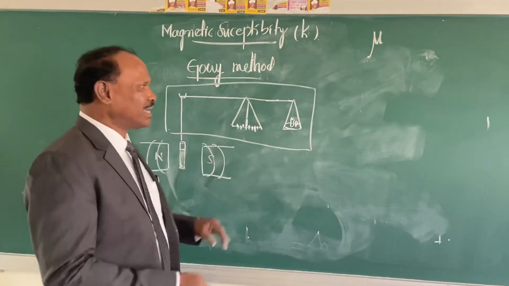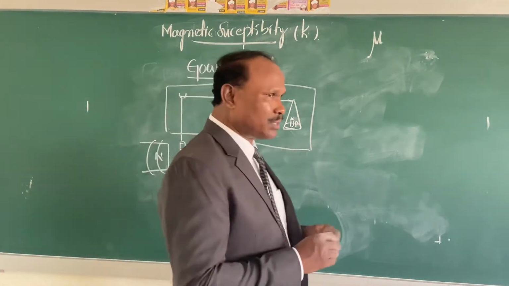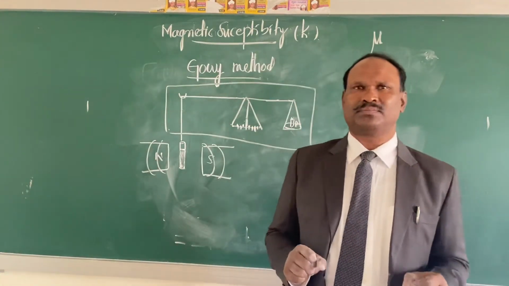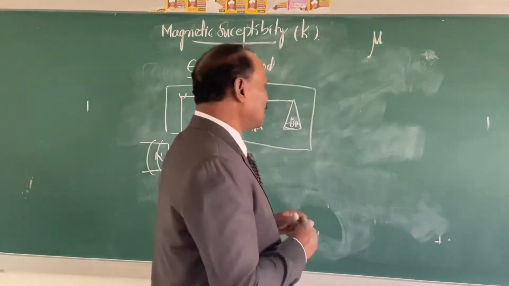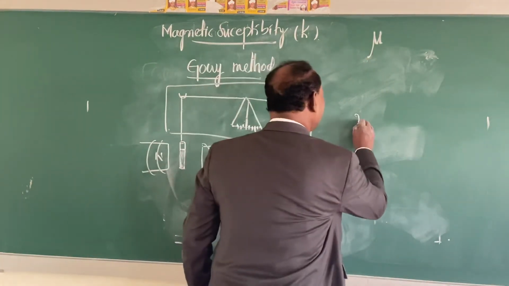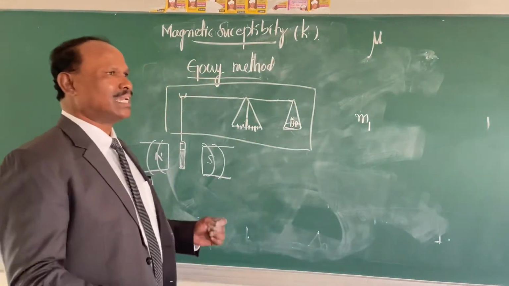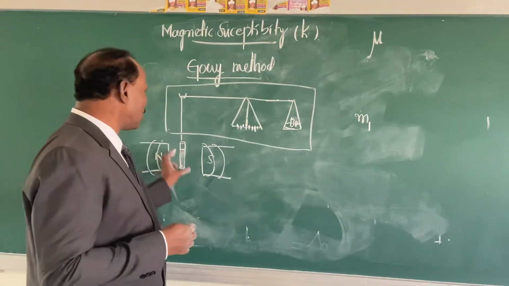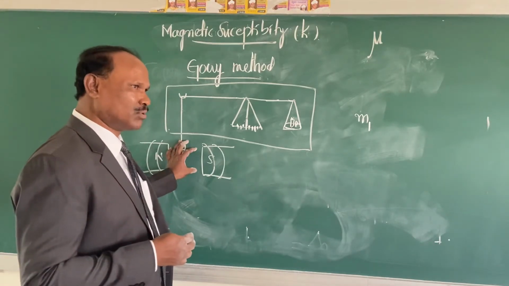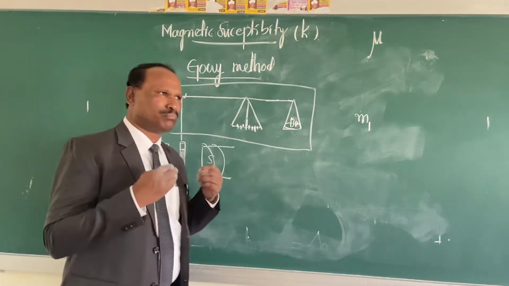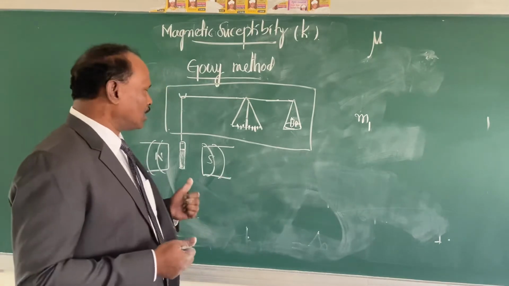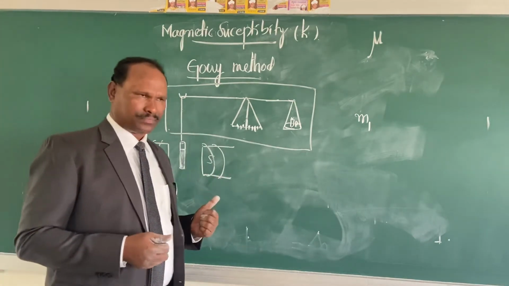Take its weight before the magnetic field is switched on. I will write that weight as M1. So M1 is the weight of this Gouy tube with the coordination compound in the absence of the magnetic field.